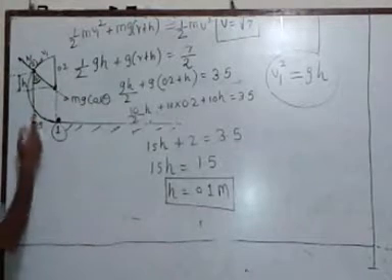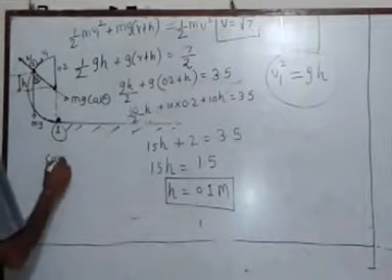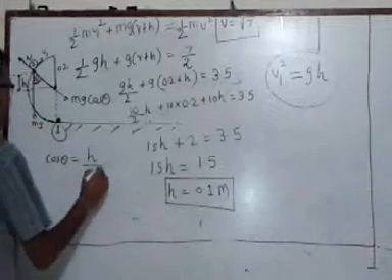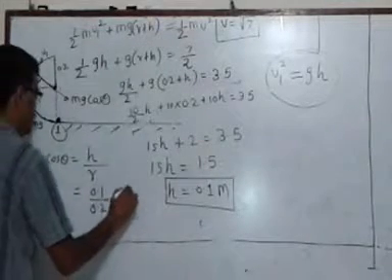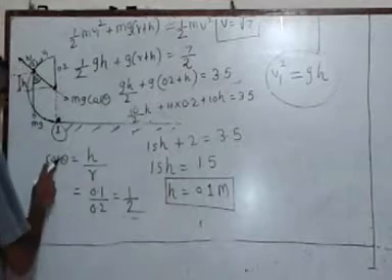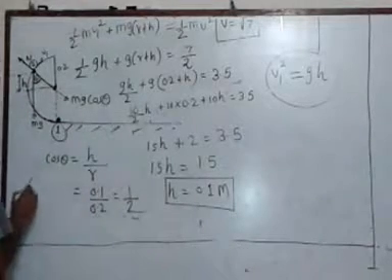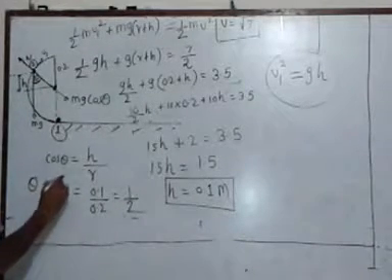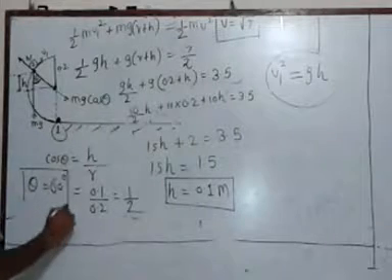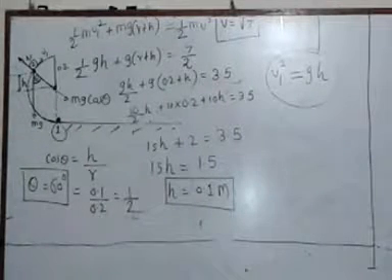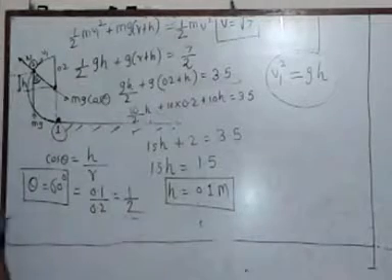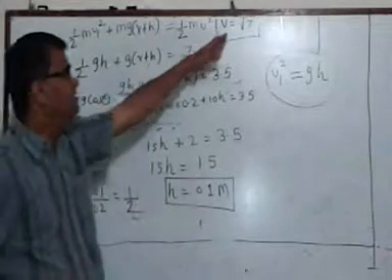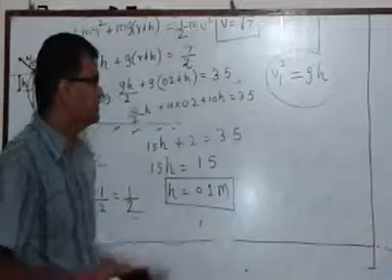Let me also get the value of cos theta. Cos theta, as you know, is adjacent side upon hypotenuse, is 0.1 upon 0.2, which is half. As cos theta is half, it gives me theta as 60 degree. So now let me compile all the results that we have obtained so far. Let us forget about this root 7, its job is already done.